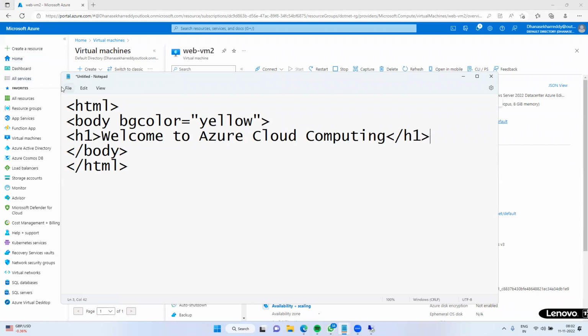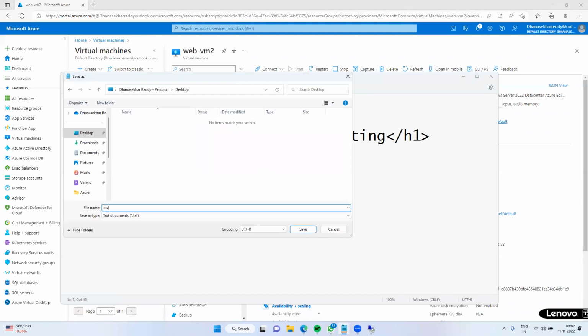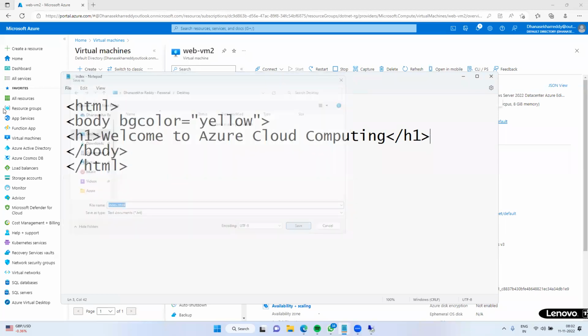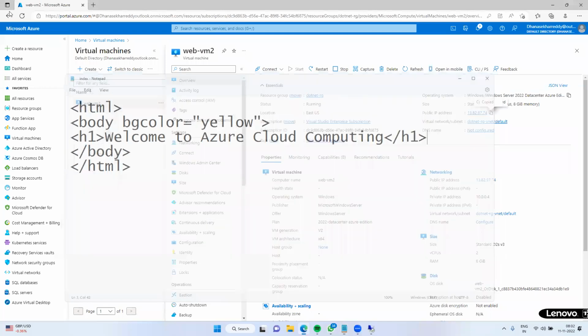Now save this file with the name index.html. What is the extension of the index.html file? .html. Save it, close, minimize the window. This is the file, index.html.